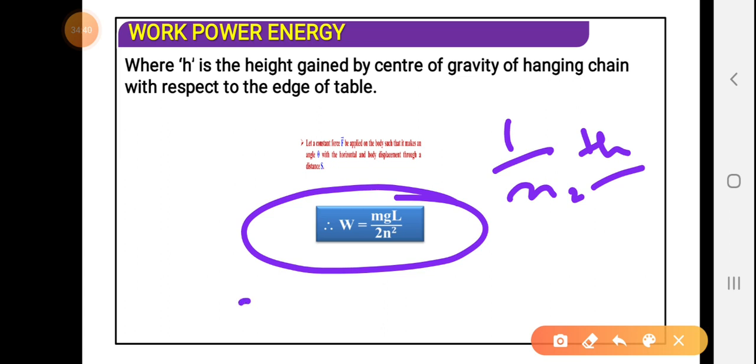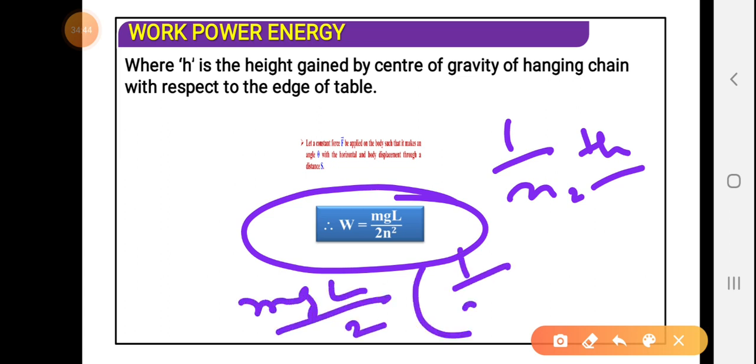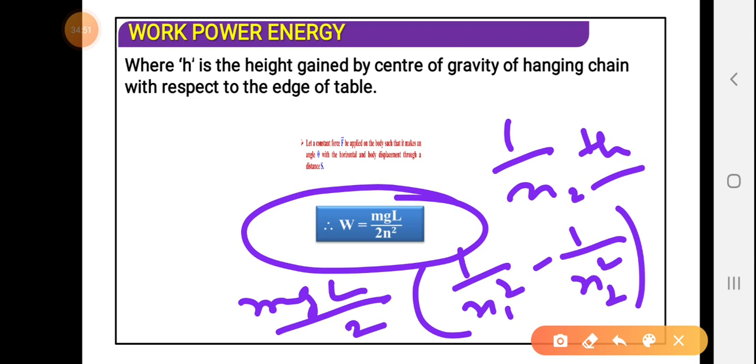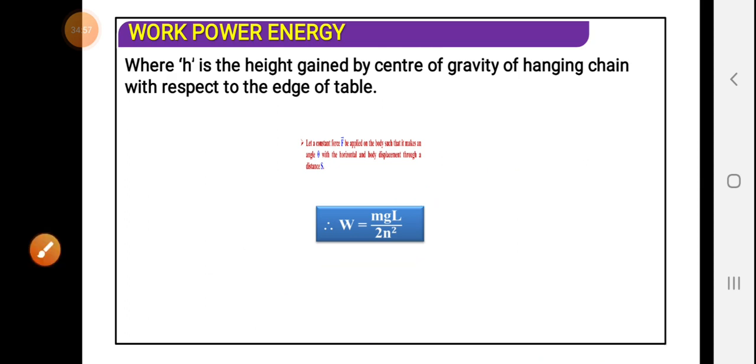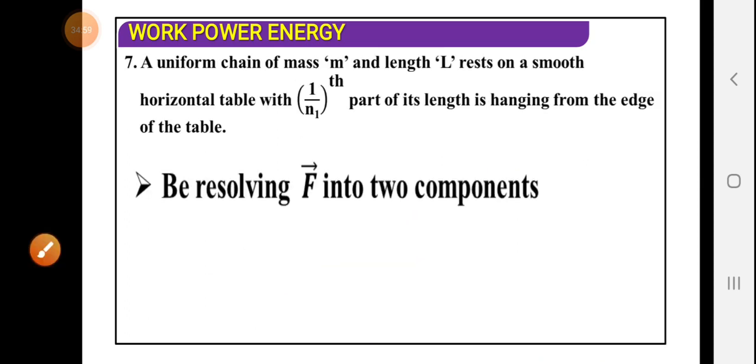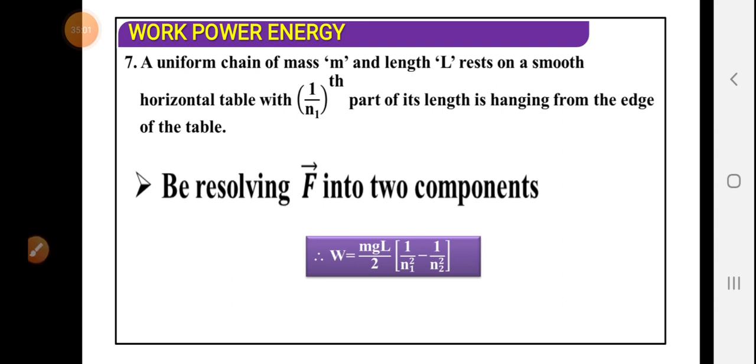Here all the terms will remain the same. We have to take the n square in brackets. So the expression will be equal to mgl divided by 2, multiplied by 1 by n1 square minus 1 by n2 square. See, this is the example.